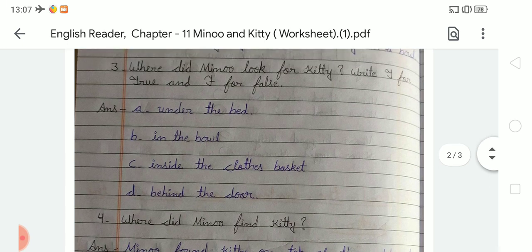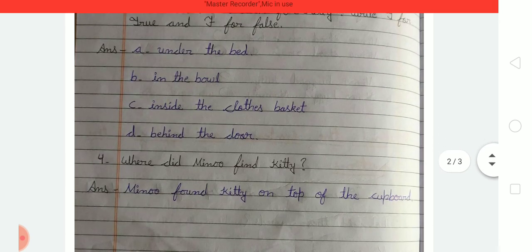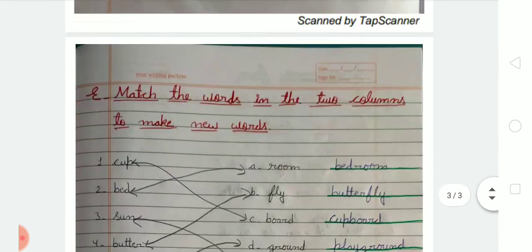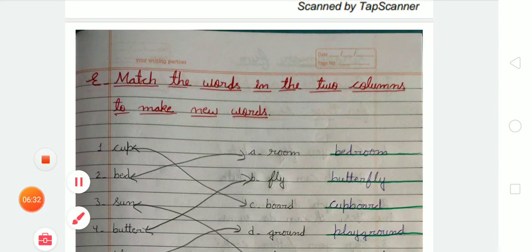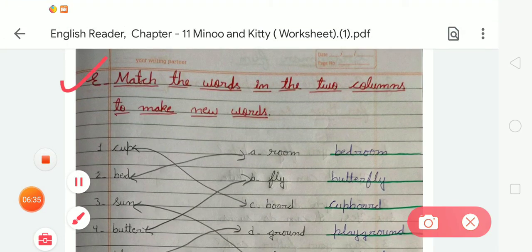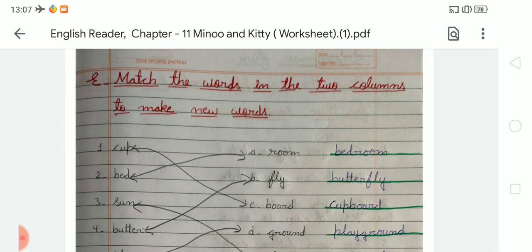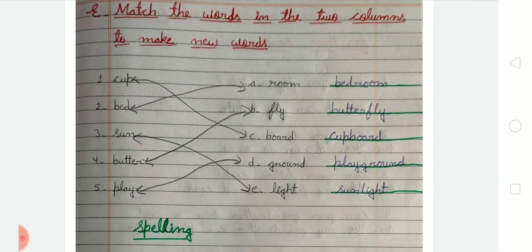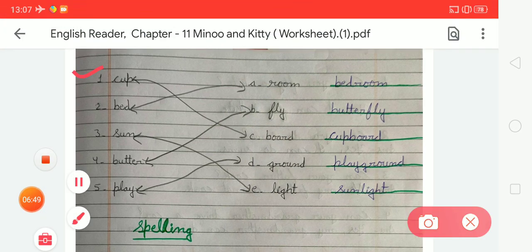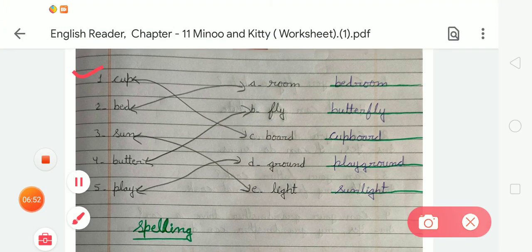Like this we have to complete exercise A, B, C in good handwriting. Okay student. After that come to the next exercise, E. In exercise E, match the words in the 2 columns to make new words. Student, we have to match the given words and after that we have to make new words. Okay. So first you can see the first word is cup. So we have to match cup with board. Cup with board. And it will be cupboard.